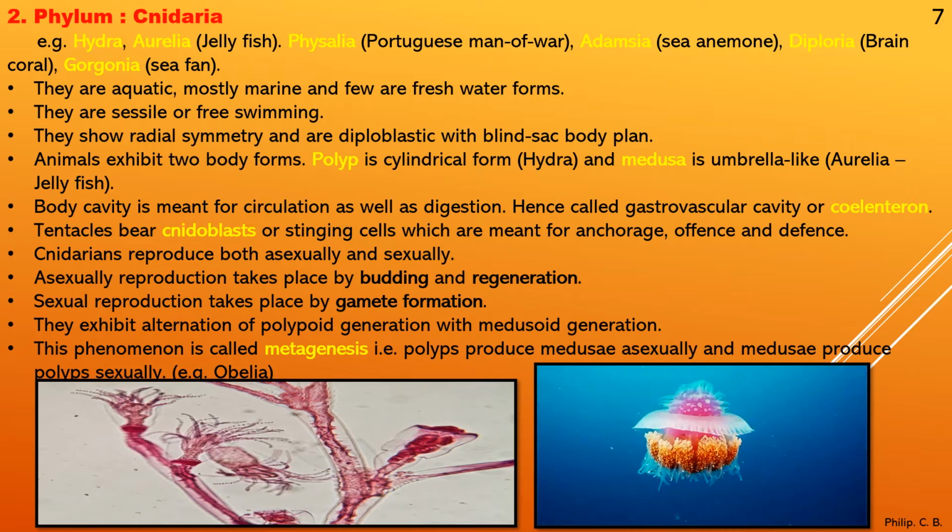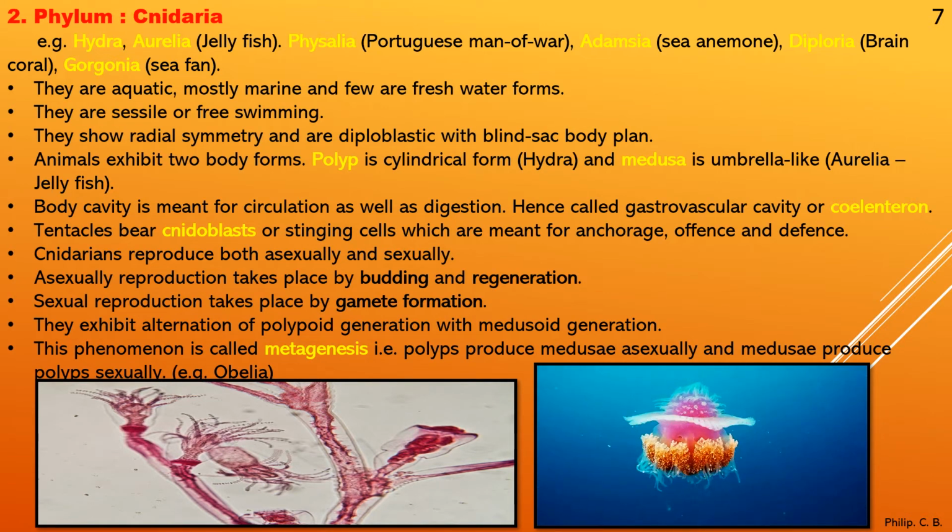Now the first point, they are aquatic, mostly marine, and few freshwater forms. The same point which we learned in the previous phylum, that is the Porifera, they are also aquatic, mostly marine, and few are freshwater forms. Okay. Now second point, they are sessile or free swimming.